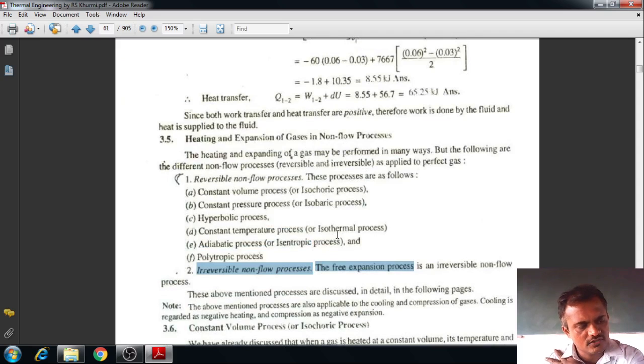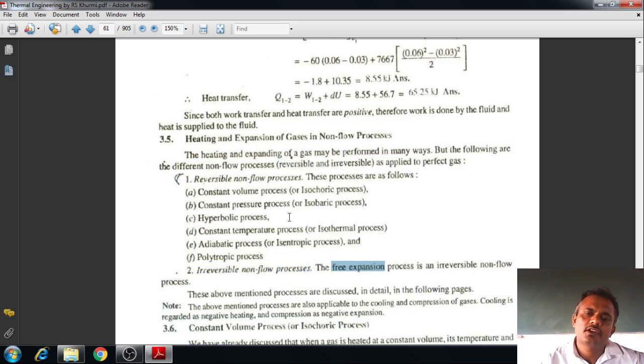As I said, according to the syllabus, classification of a non-flow process or classification of a thermodynamic process is very important. Classification of thermodynamic process is mainly two types. First one is a flow process, second one is a non-flow process. And in a non-flow process, reversible non-flow process and irreversible non-flow process. And in reversible non-flow process, constant volume, constant pressure, constant temperature, hyperbolic, adiabatic and polytropic process. And in irreversible process there is only one type, that is called free expansion process.